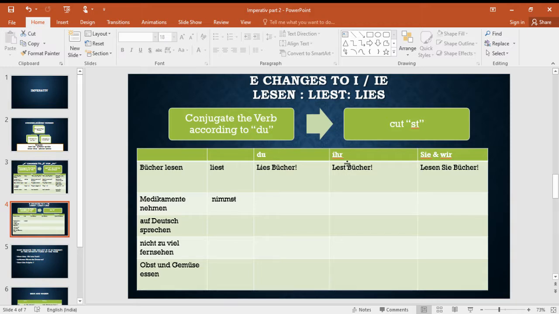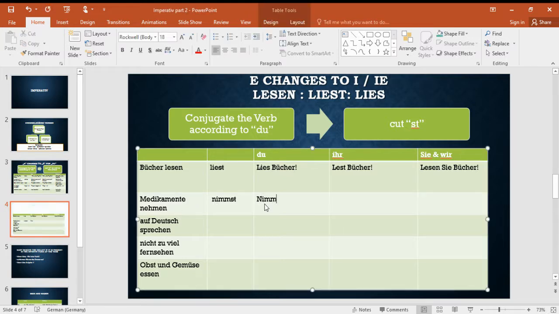For ihr, the conjugation for lesen is lest. It remains lest in imperative form, lest Bücher. And for Sie and wir, lesen Sie Bücher. Similarly, nimmst. Nehmen is the verb, Medikamente nehmen. You conjugate for du, that is nimmst. It will become nimm if you cut st. Nimm Medikamente. For ihr, the conjugation is nehmt. Nehmt Medikamente. And for Sie, it is nehmen Sie Medikamente.